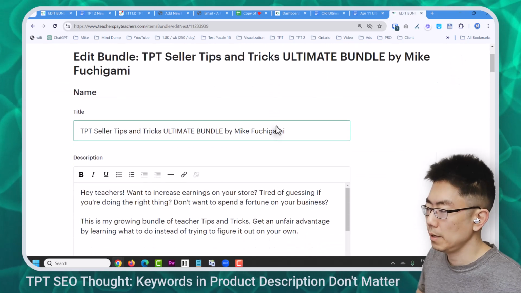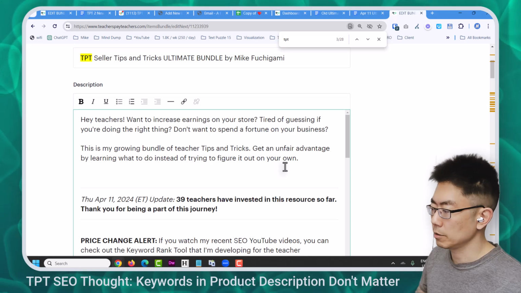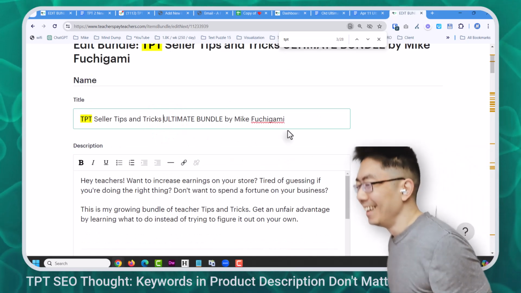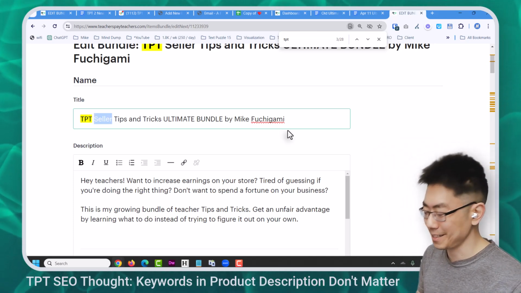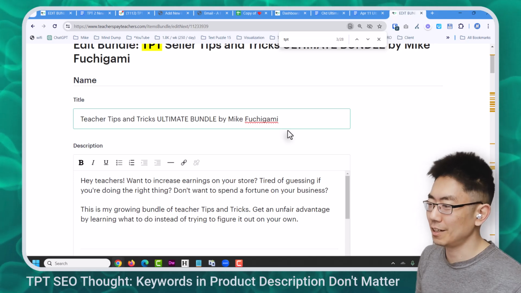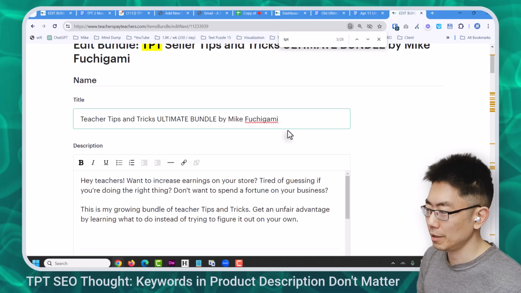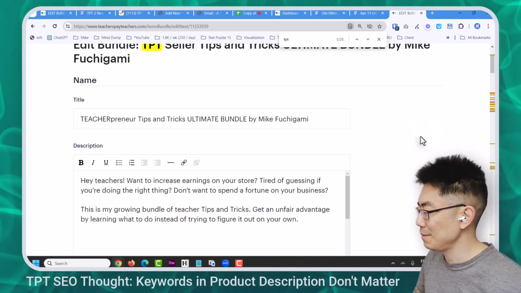Okay, so I'm in the Ultimate Bundle. If I go Control F, there's no TPT in the product description. And so what I'm going to do right now is just get rid of TPT Seller in there. What will I call it? I'll call it Teacherpreneur because then it's still teacher. Oh, no, because then it has teacher in there. TPT Seller. No, teacher is fine. Teacherpreneur. Oh, I wonder if every time I update this it's showing up on people's feeds.